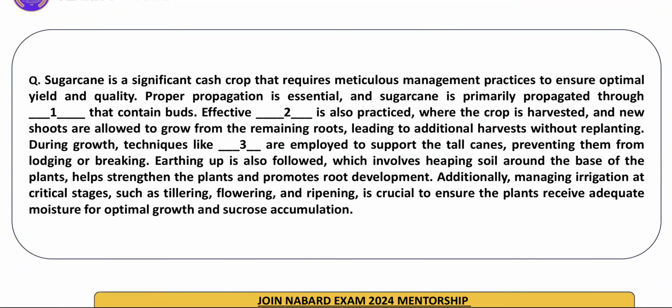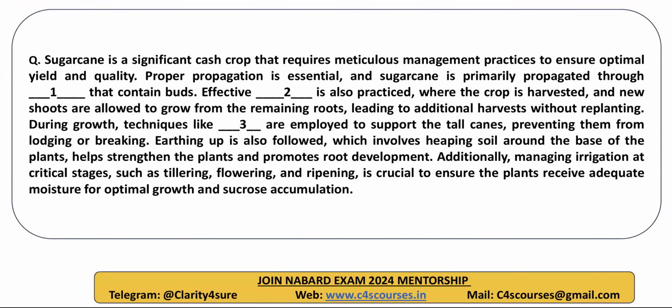Next paragraph. Read it and give the answers to the questions. Okay, sugarcane is a significant cash crop that requires meticulous management practices to ensure optimal yield and quality. Proper propagation is essential, and sugarcane is primarily propagated through dash that contains buds. Sugarcane is propagated by what? This is the first question.